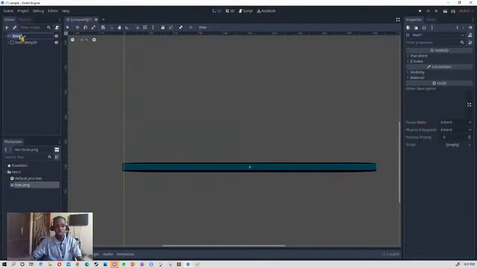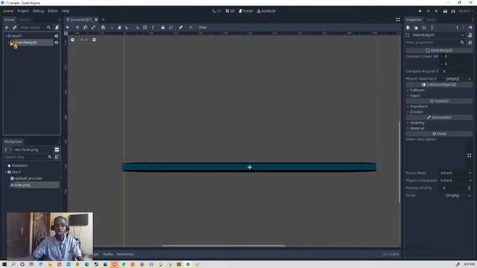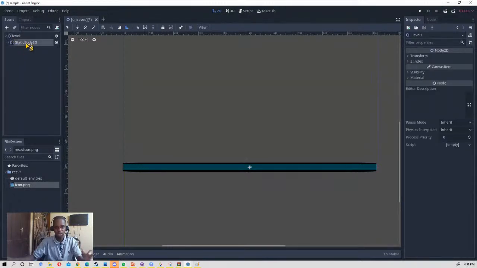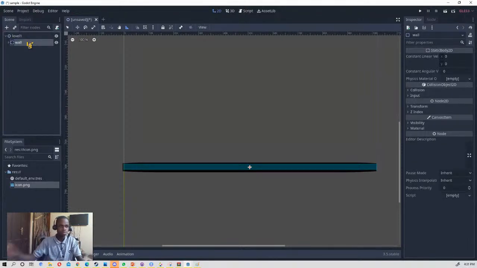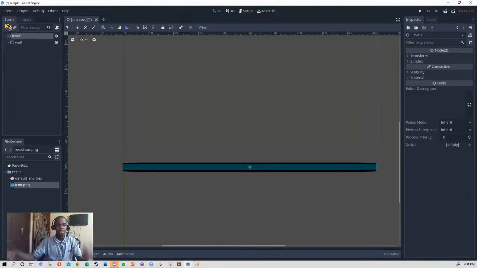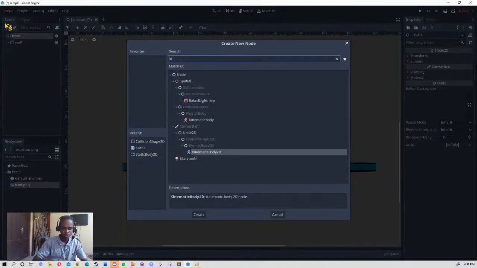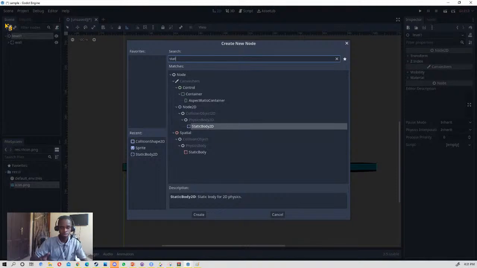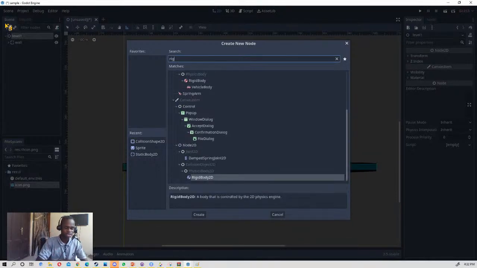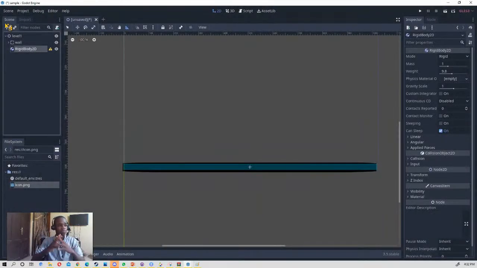Make sure you click on the level before you add this. We don't want it to be under this static body. We want it to be outside the static body, just like this. Let us name this wall. So let's add this. We call it our static body. No, not static. Sorry, rigid body, rigid body 2D. Just call it ball, because we are going to make something like a ball.